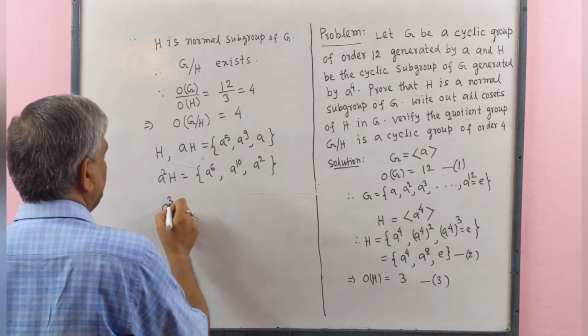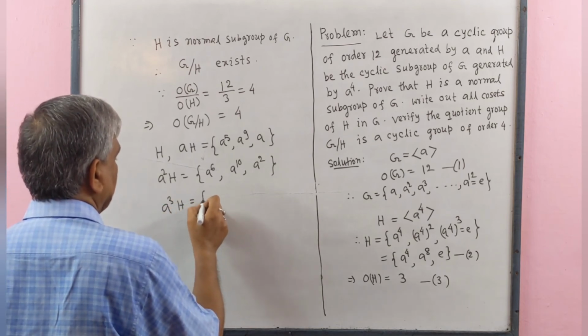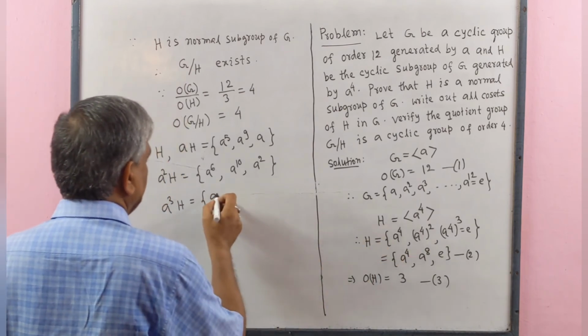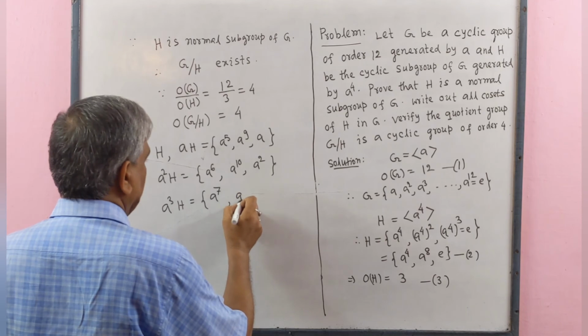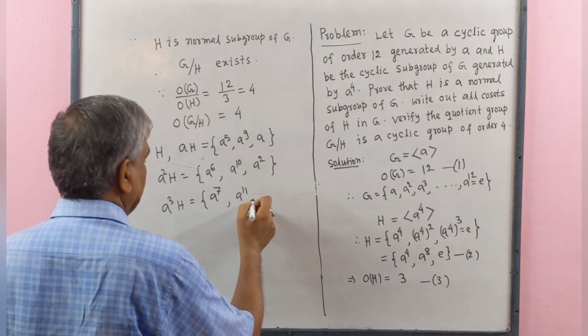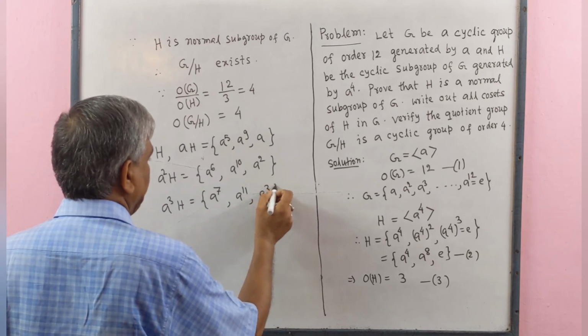A cube H equal to A to the power 7, A to the power 11 and A cube.